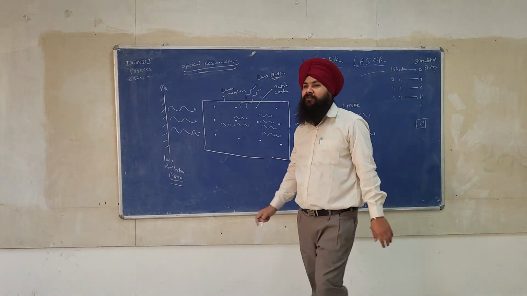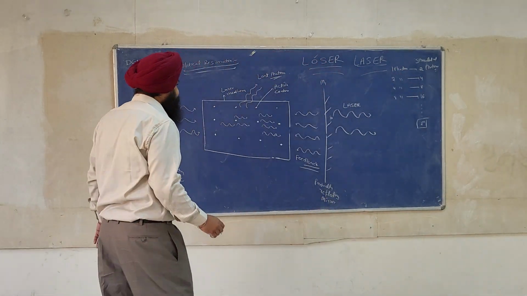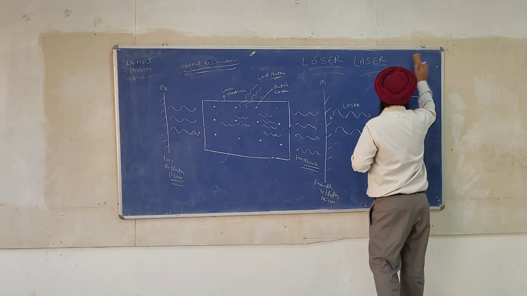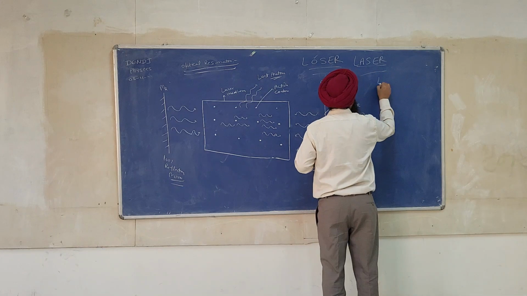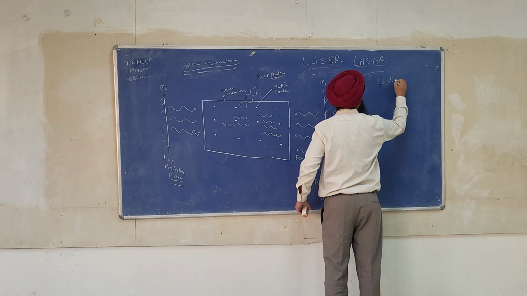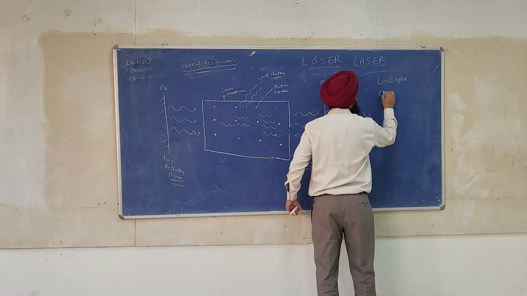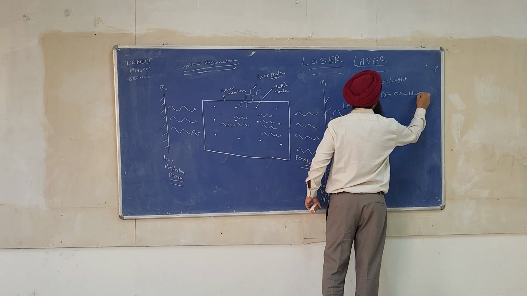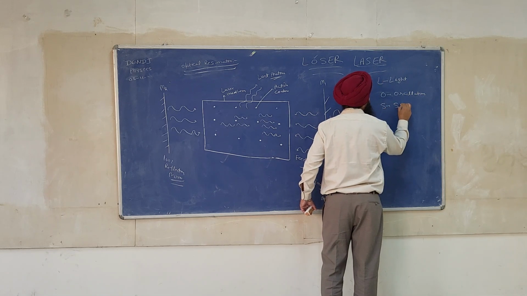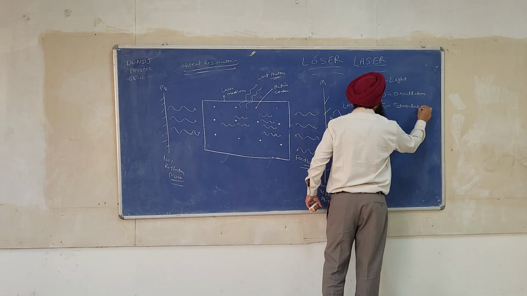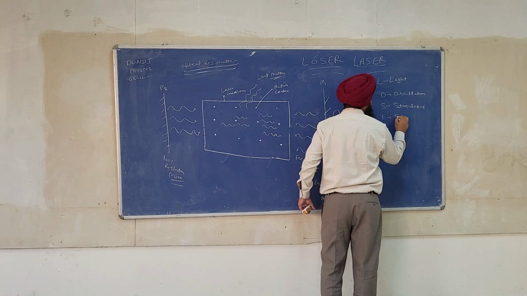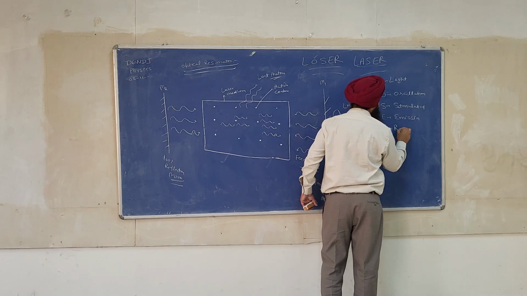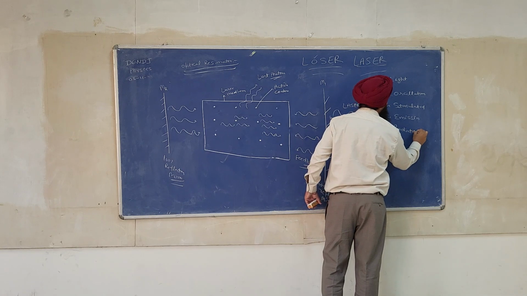So write the full form of loser: light oscillation by stimulated emission of radiation. L stands for light, O stands for oscillation, S stands for stimulated, E stands for emission, and R stands for radiation.